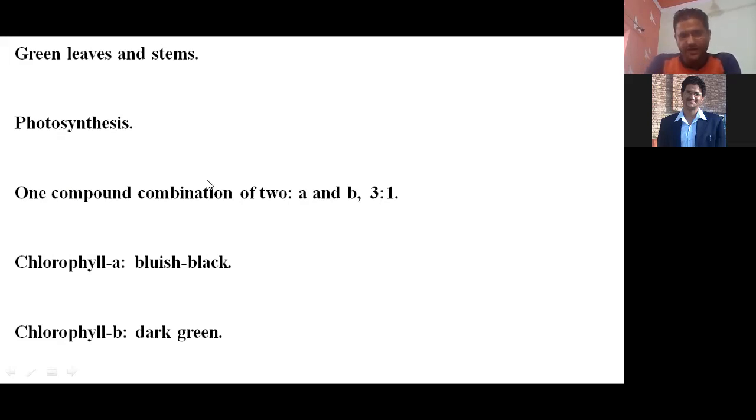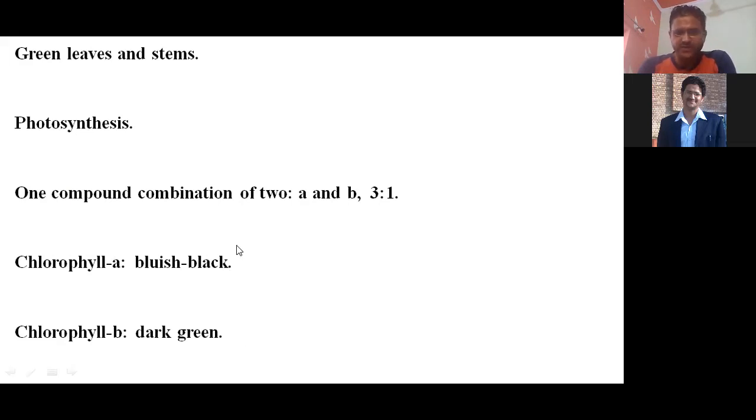Now you can see the difference between chlorophyll A and chlorophyll B. We can differentiate them on the basis of their chemical formula, or also on the basis of their color, right?